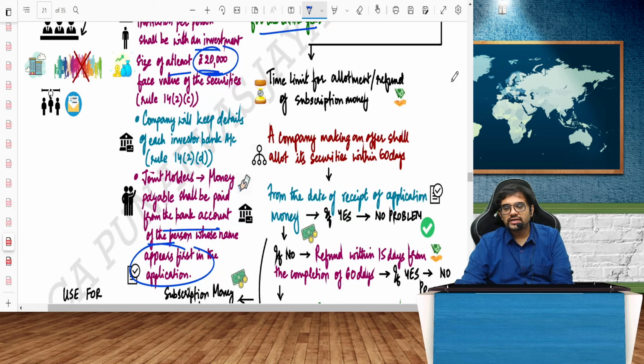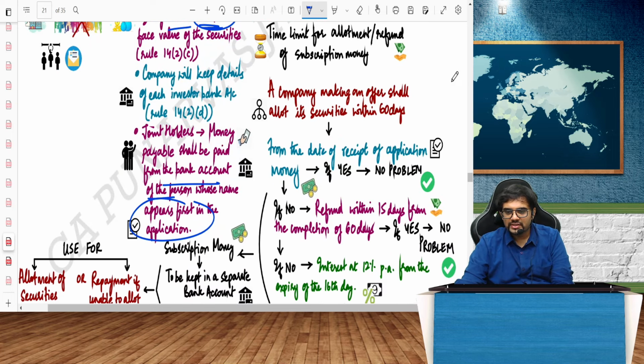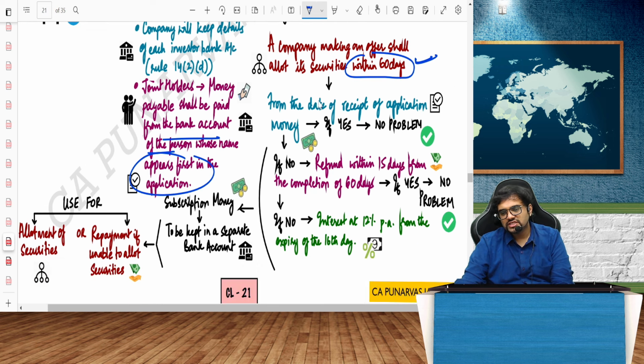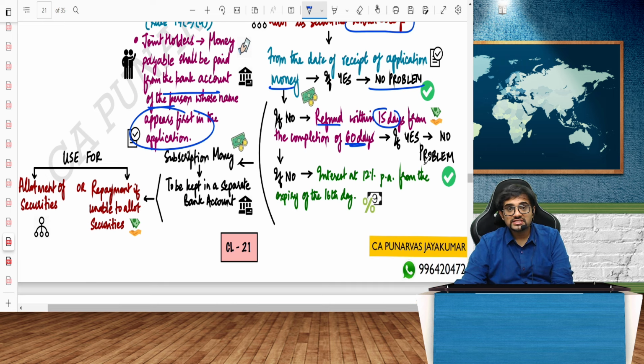Time limit for allotment or refund of subscription money. A company making an offer shall allot its securities within 60 days from the date of receipt of application money. If yes, no problem. If no, then refund within 15 days from the completion of 60 days. If not, then for other securities it was 15%, but for private placement it is 12% per annum from the date of expiry of the 15th day. All these are MCQ questions that they can ask, so be careful.